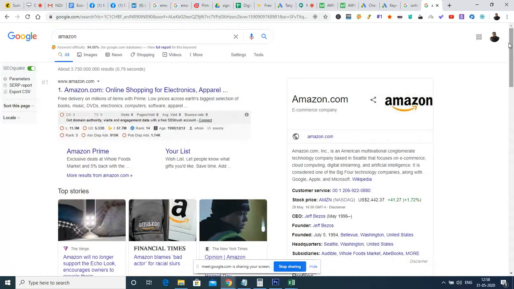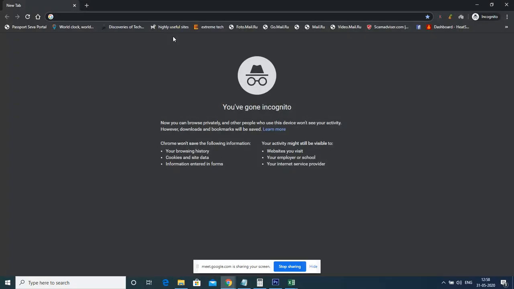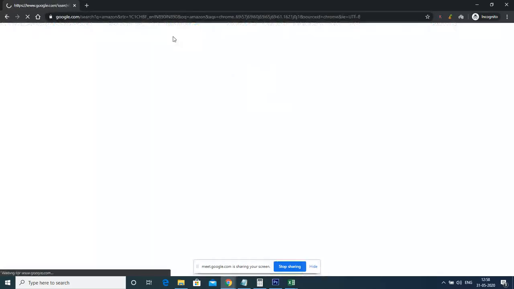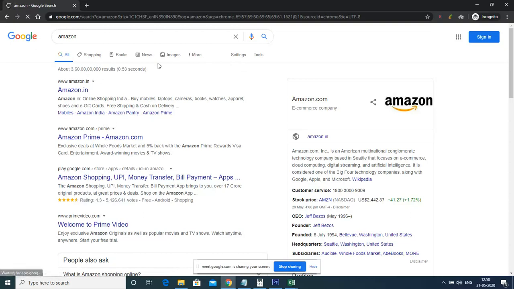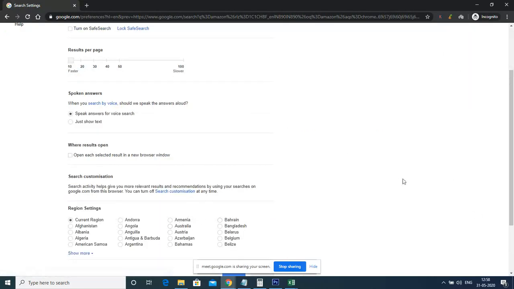Even though I had chosen Belgium, my login is highly associated with India, and my searches are highly associated with India. It will have a proportion of Indian results as well. Apart from this, my internet ISP and IP address are mapped to India, so it will have a combination of Indian results. But if I go to an incognito window and search for the same Amazon, you can monitor this, because I had given the settings as Bangalore, which took the current location. I have to change this to some other location. Let me change this to Belgium now.